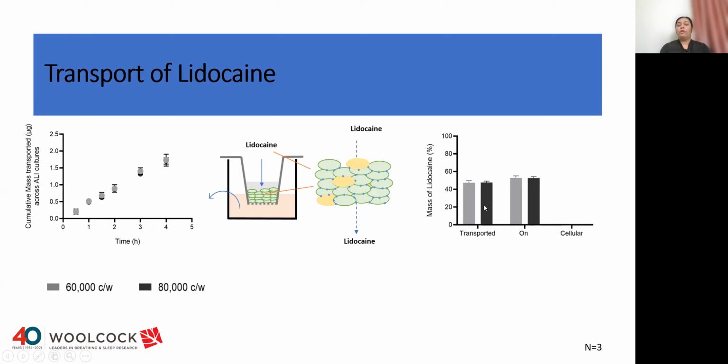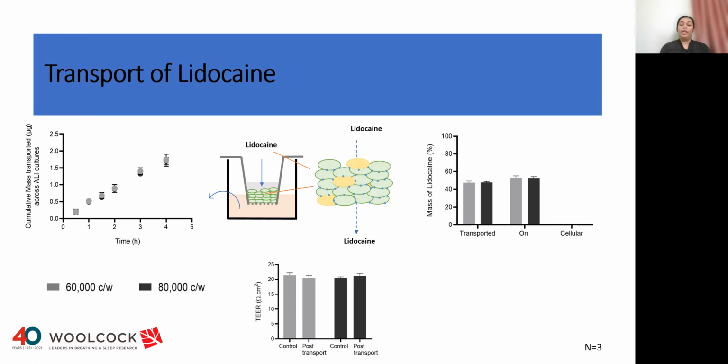Approximately 50% of the drug deposited in the apical layer was transported across the ALI cultures, and notably no drug was found inside the cells, represented as cellular, suggesting that lidocaine may have transported via the tight junctions in between the cells, thus enabling paracellular transport. However, the paracellular route for lidocaine must be further explored.